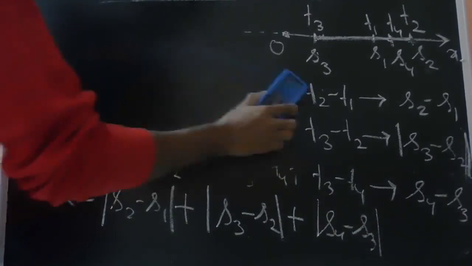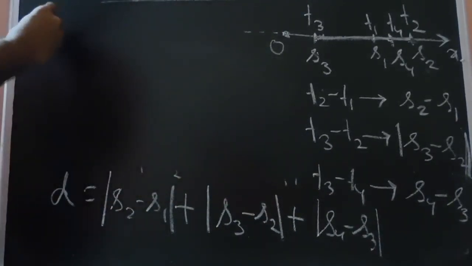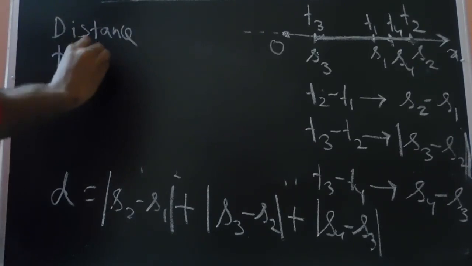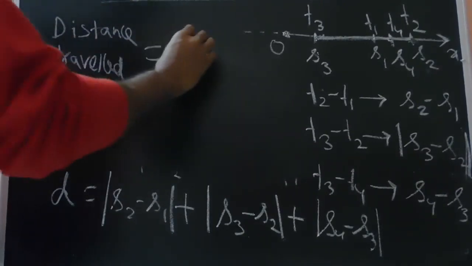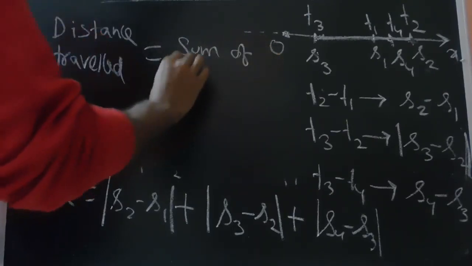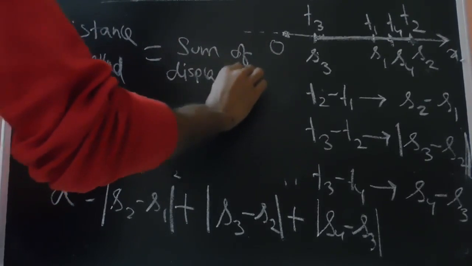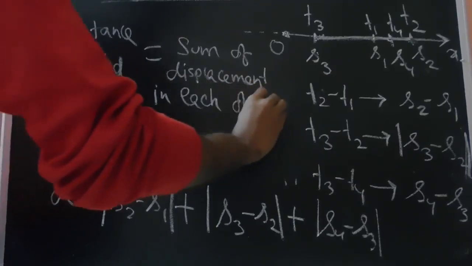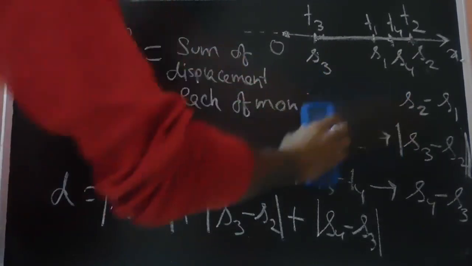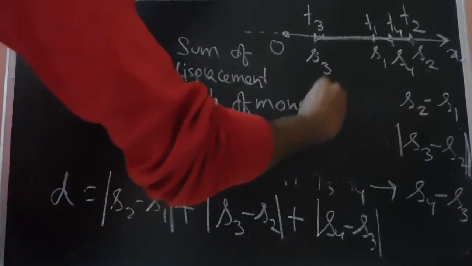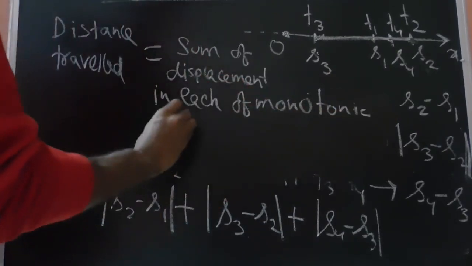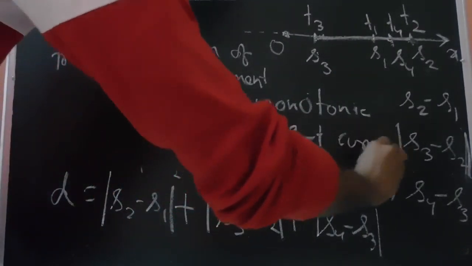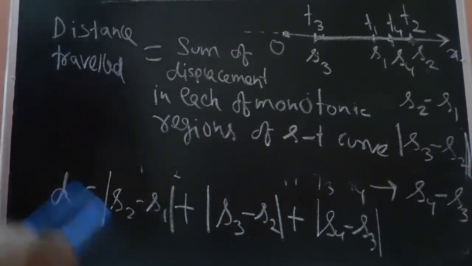So we can say that distance traveled by the particle is equal to the sum of displacements in each of the monotonic regions of the ST curve. Okay, this I'll explain further.